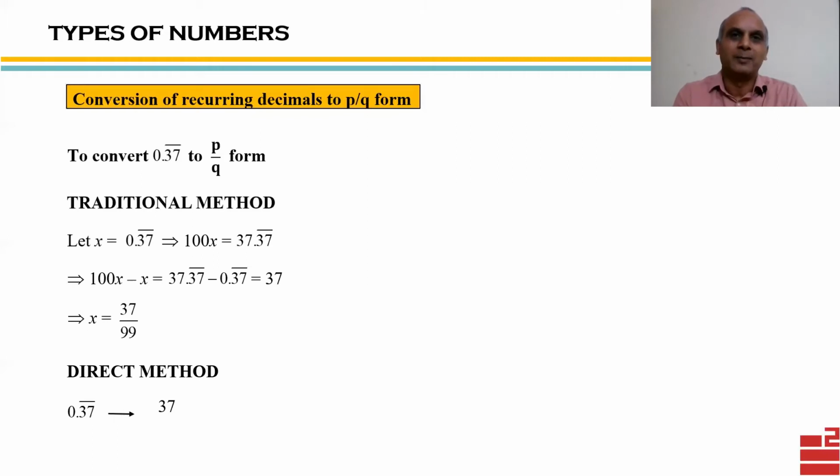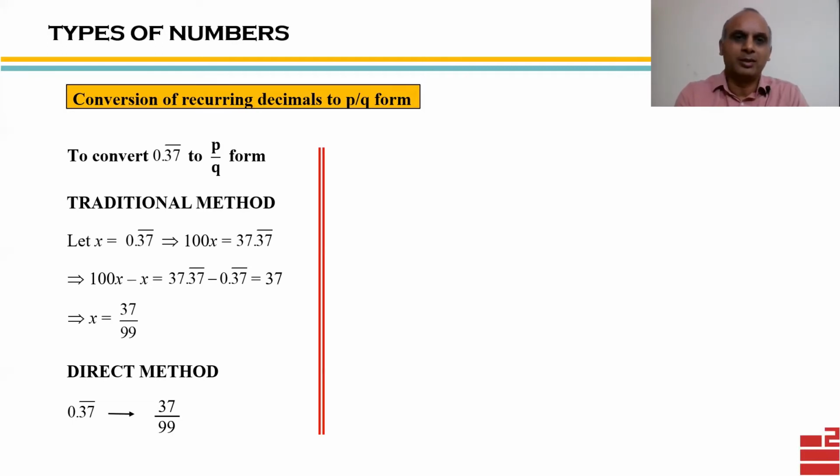That is 37. Now divide it by a number having as many nines as there are recurring digits. We see that 37 bar has two digits recurring, 3 and 7. So we will divide this 37 by two nines. I repeat, I'll divide 37 by a number having as many nines as there are repeating digits or recurring digits. So we'll divide by 99.